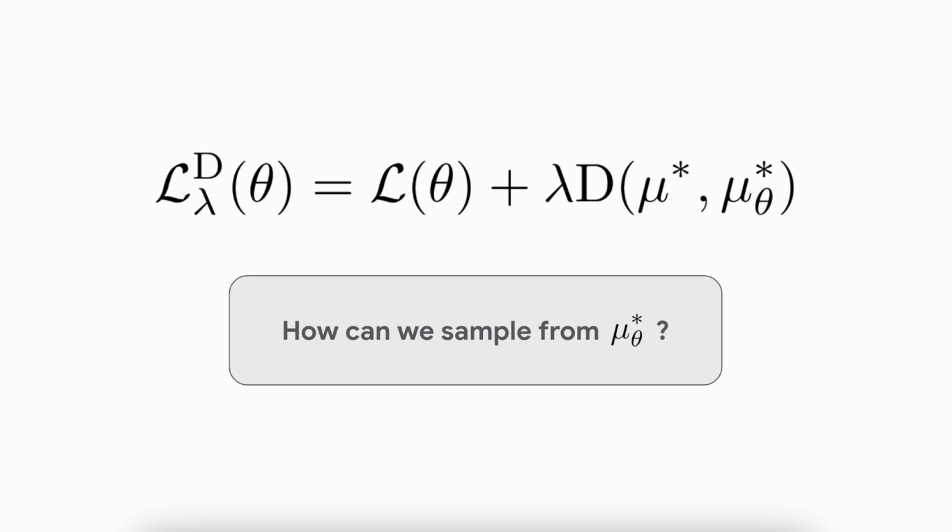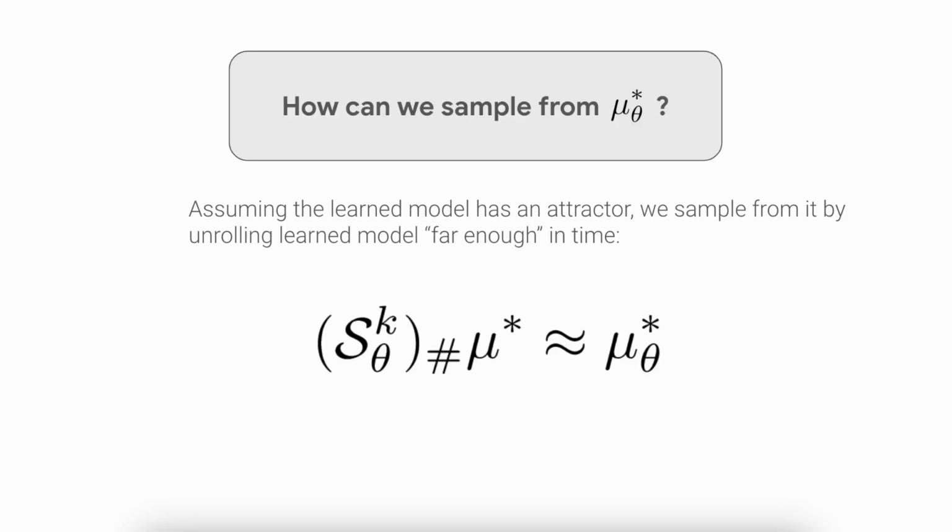Now, even though we have access to mu star through the observed trajectories in our dataset, it is not at first clear how we can sample from the learned invariant measure, mu star theta. We accomplish this by iterating the learned model for some steps until it reaches mu star theta.